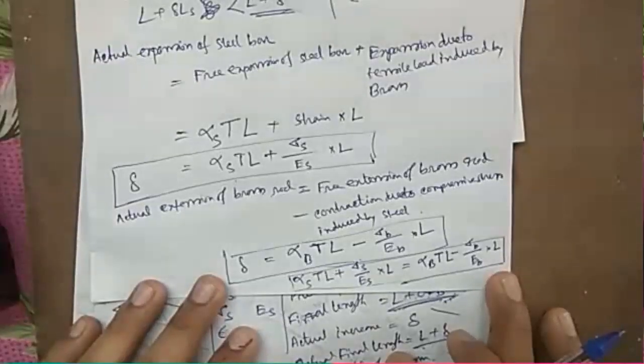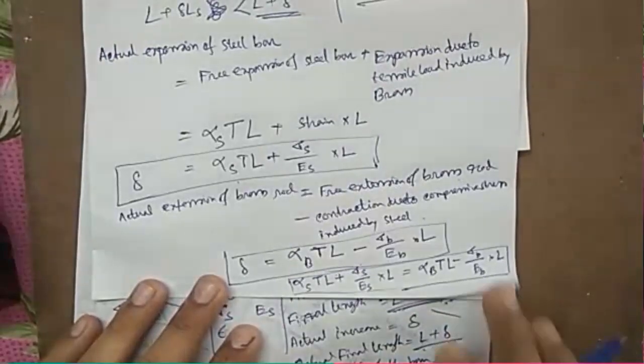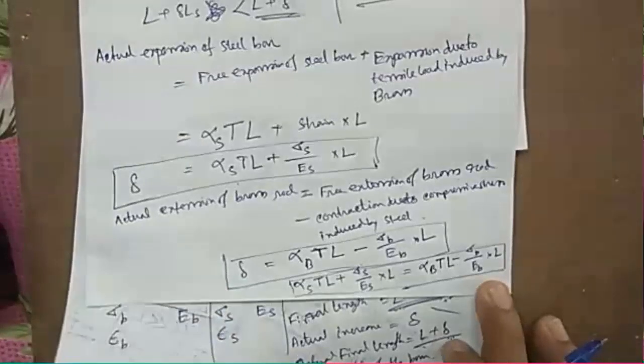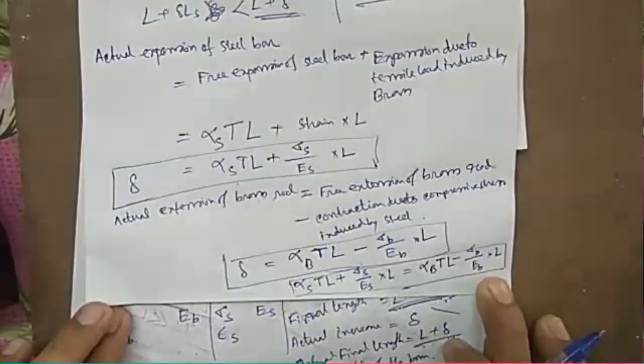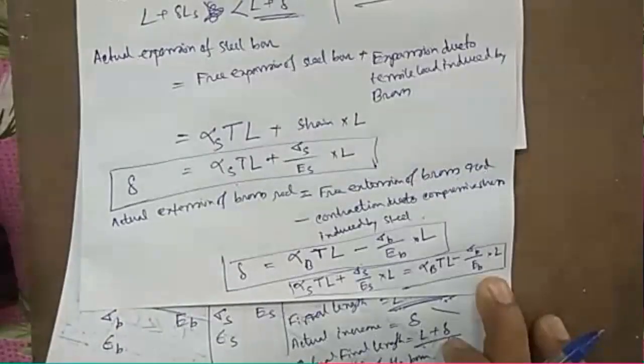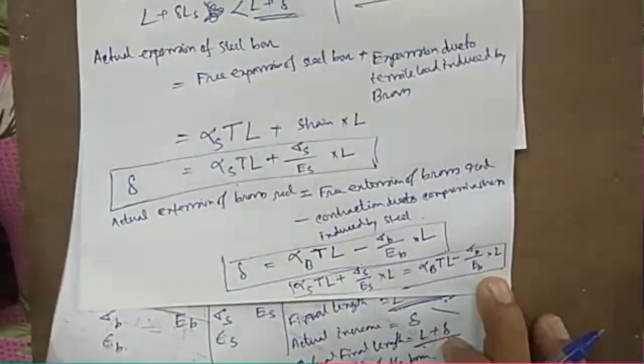If it is supported on both sides, then it will not bend, and only the length will change. But if there is no support on the sides, then it may bend. We do not consider that in this type of problem, because they are jointed. We are assuming that it only increases or decreases in length. If it may bend, then the problem changes into another type of problem. That will be a bending stress problem.